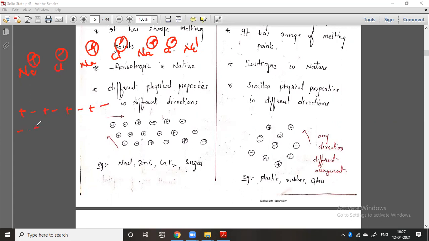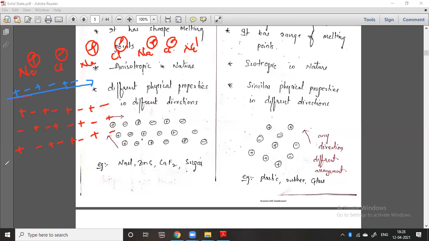Here also minus, plus, minus, plus, like this. So there is a regular, disciplined arrangement. Look at one thing here. If you go in this direction, first you get a positive charge, negative charge, positive charge, negative charge, positive charge, negative charge.